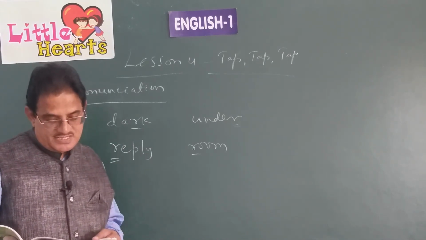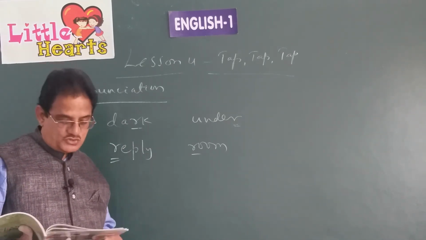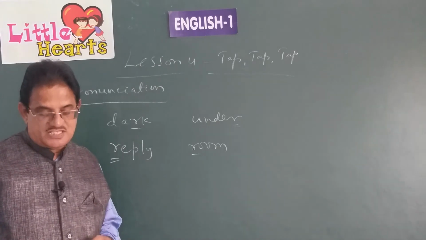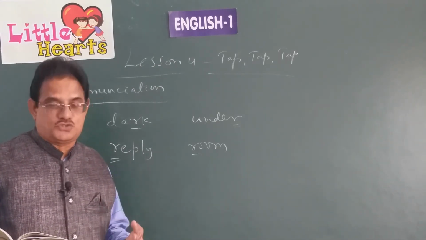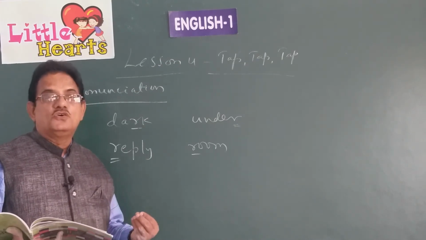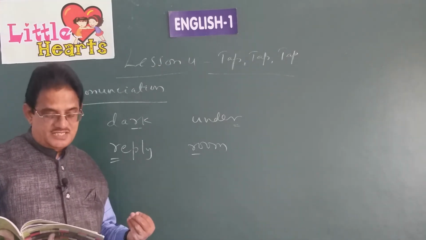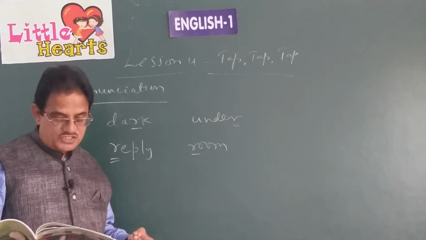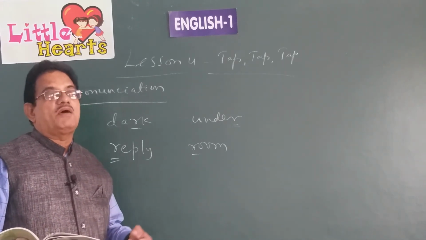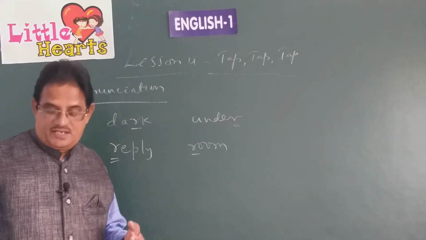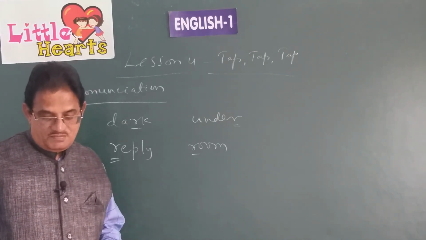Now, writing skills. Write a few lines about your house. You may begin like this. Suppose you want to write a few lines about your house. You have to write five or six sentences and you can begin like this. My house is a two-storied individual house. Or my house is a two-storied building. Like that we have to begin.